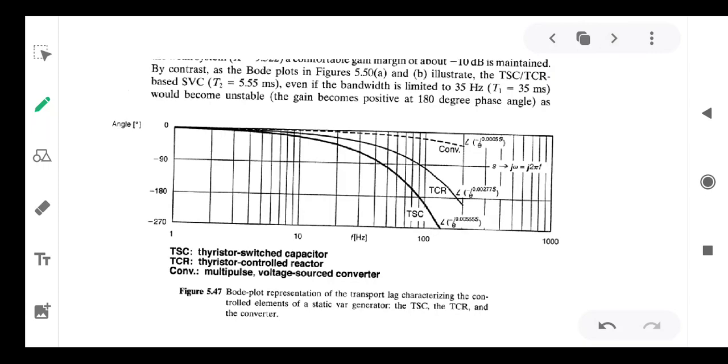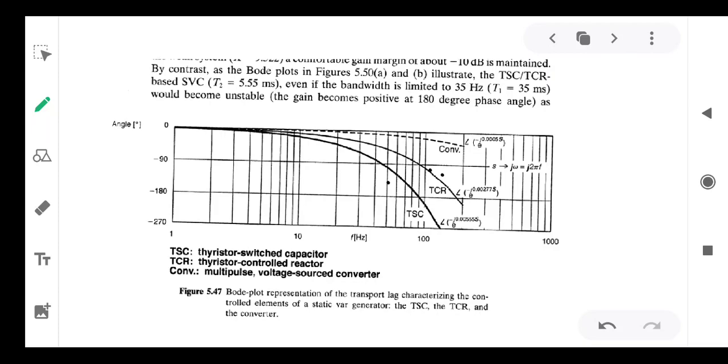Now let us understand the Bode plot of SVC and STATCOM. That is, the phase margin can be obtained from the phase plots. These are the phase plots. So the first one is the TSC phase plot, the second one is the TCR phase plot.